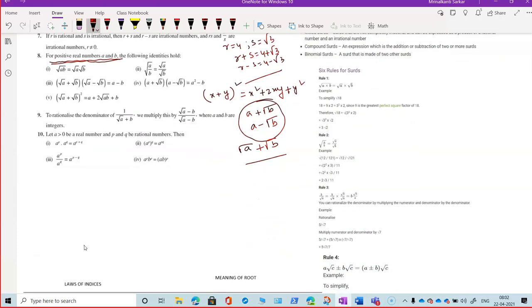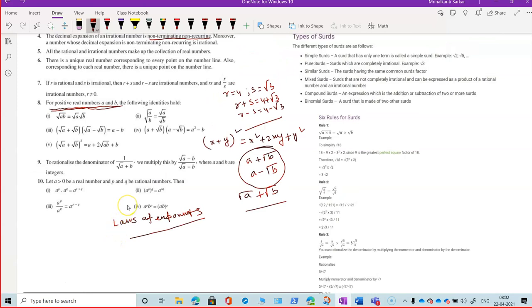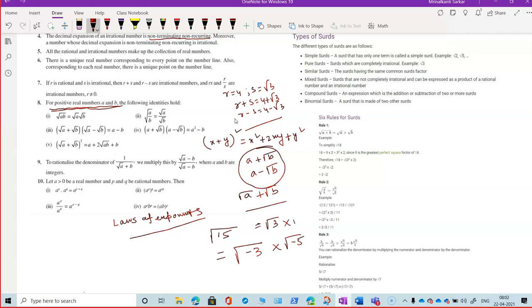These hold for a greater than 0. Laws of exponents. Now, one important thing I wanted to tell you, why they are saying for positive real numbers A and B. This you must know clearly from this level. Suppose I have root over 15. Then can I write this one as root minus 3 into root minus 5? Or can I write this one as root 3 into root 5?